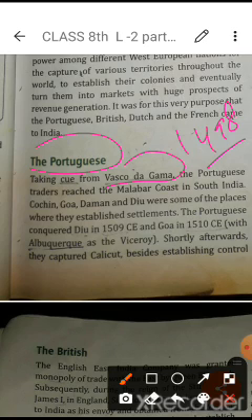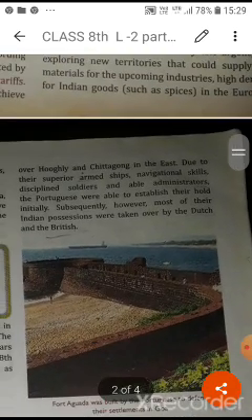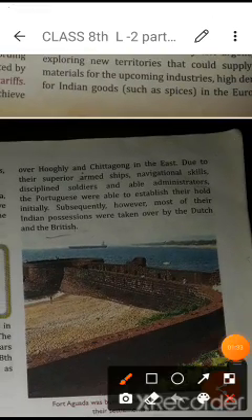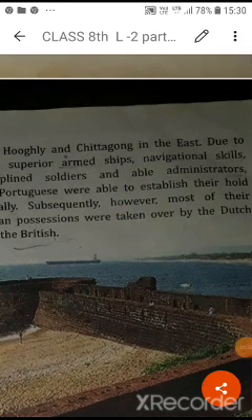During 1509 and 1510, Albuquerque was one of the viceroys of the Portuguese. He succeeded in establishing Portuguese settlements in India in 1509 and in Goa in 1510, and very shortly he captured Calicut, besides establishing control over Hooghly and Chittagong. Hooghly and Chittagong are places in Bengal.